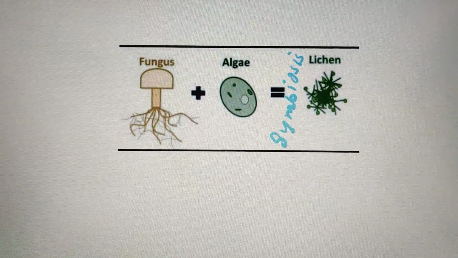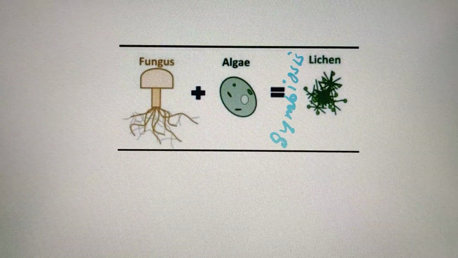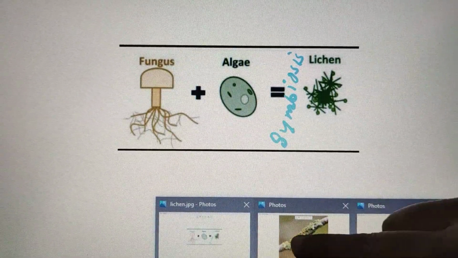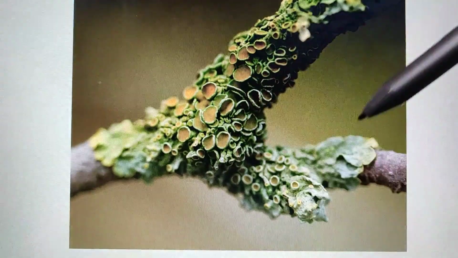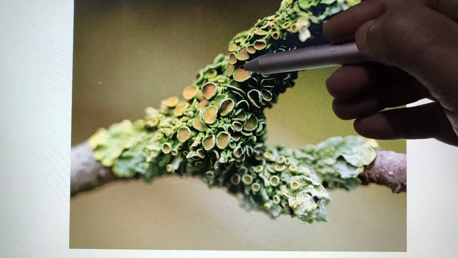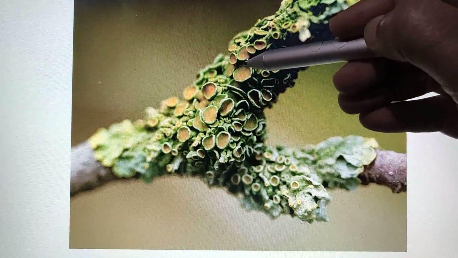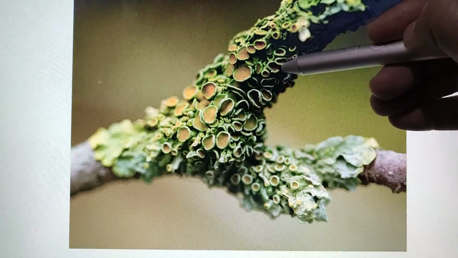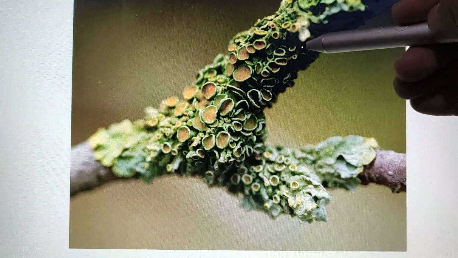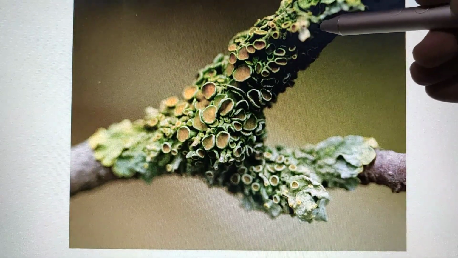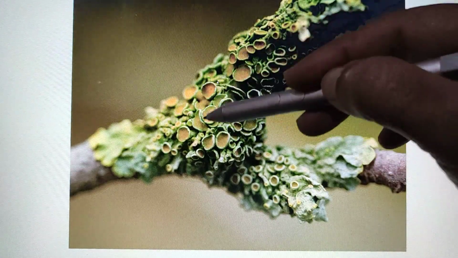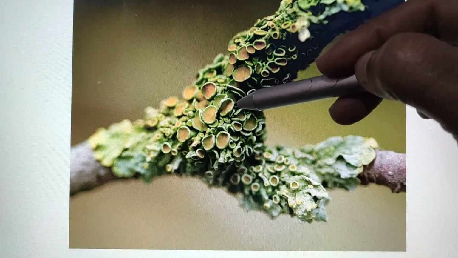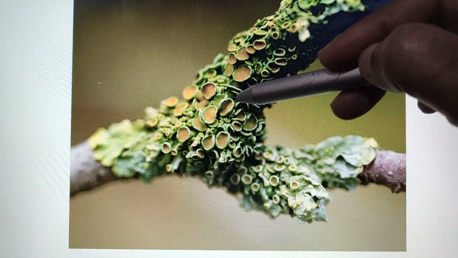And lichens can grow anywhere, on the soil, in the crevices of rocks, on the bark of a tree. You can see on the bark of a tree, this is the alga, somewhat light greenish in color, which prepares the food material, and inside will be the hyphae of the fungus, which is attached to these branches. Such an association is what is called a lichen. So please remember the characteristic points of the kingdom fungi.